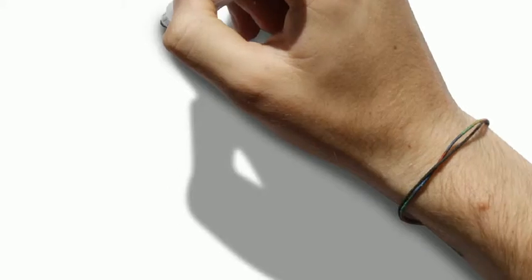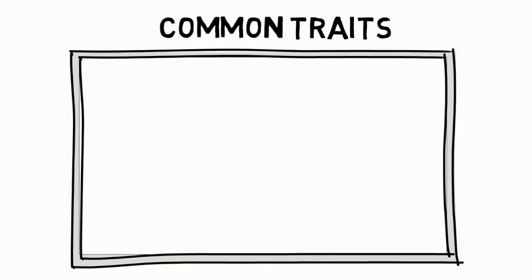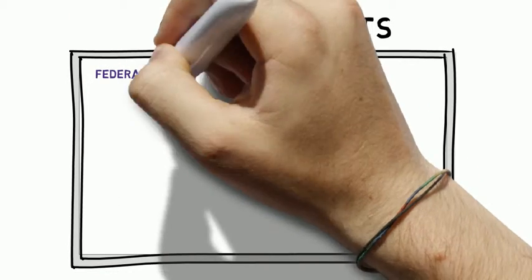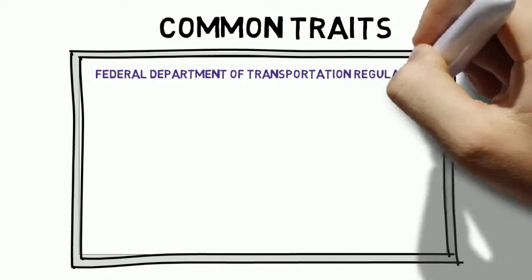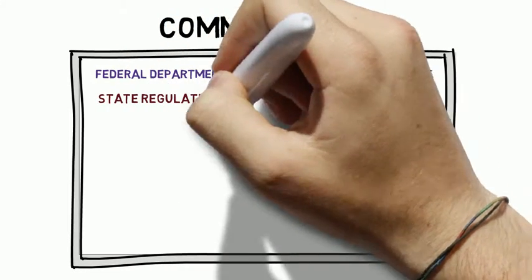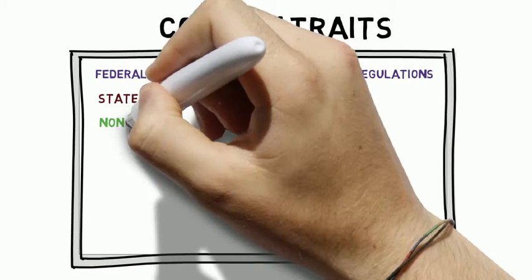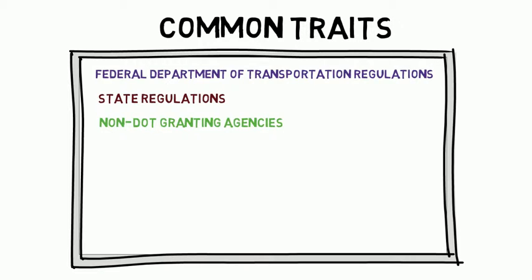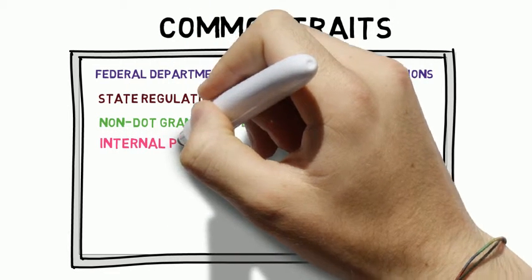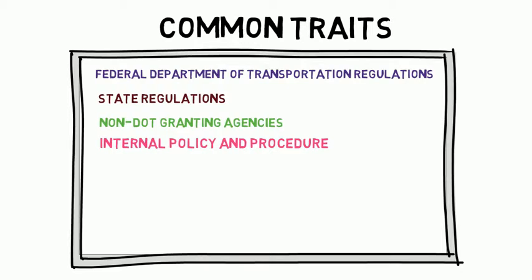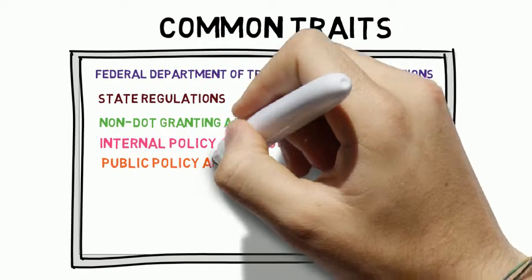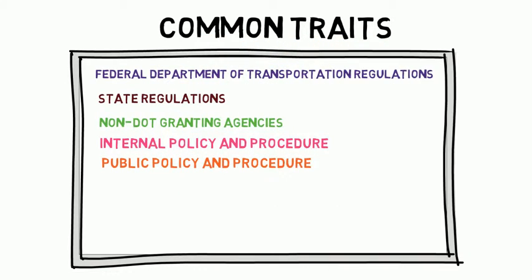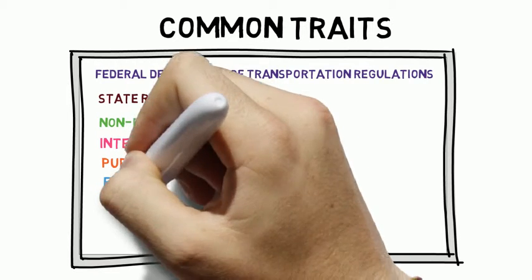Although there is a vast difference of size and types of available transit, there are traits that they all share. All transit systems fall under the Federal Department of Transportation. There are also state agencies that have their own applicable regulations. If an agency receives non-federal grants, they may also have additional restrictions to comply with. All transit agencies are required to develop and implement internal and public policies and procedures. The public policy must then be published and made available for the general public to view.